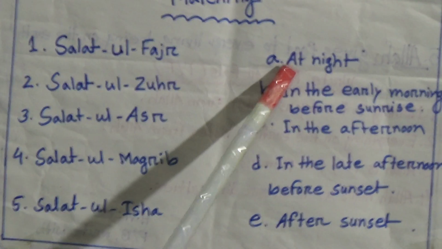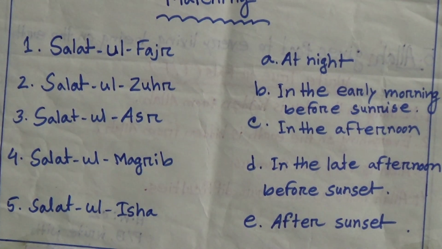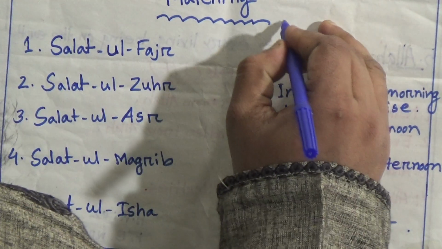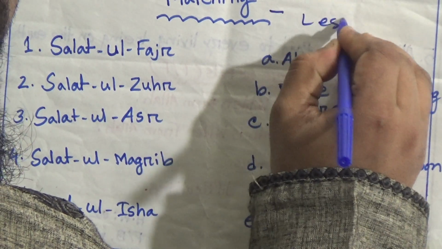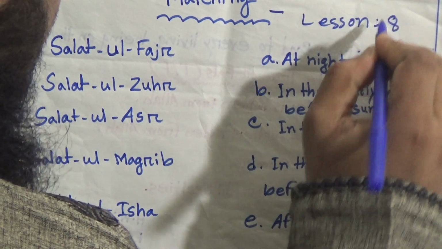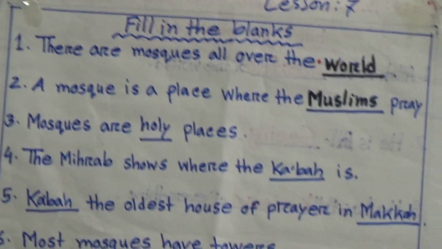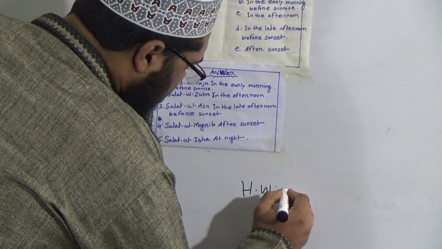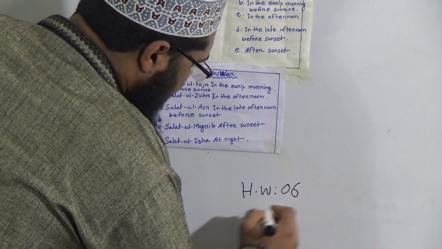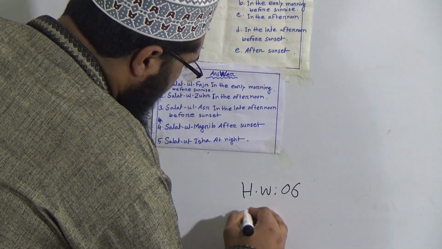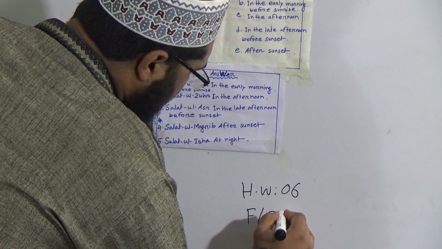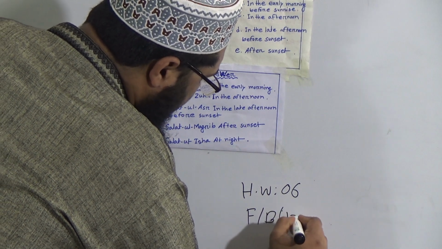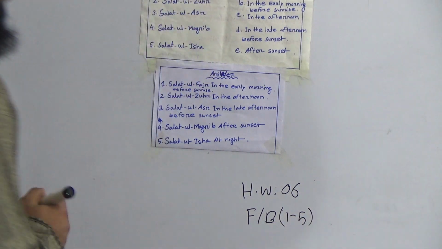My dear students, this is the matching from lesson 8 and this is the fill in the blanks from lesson 7. Okay, you know that today is our SW number 6, and you will make SW at your home: fill in the blanks from 1 to 5.